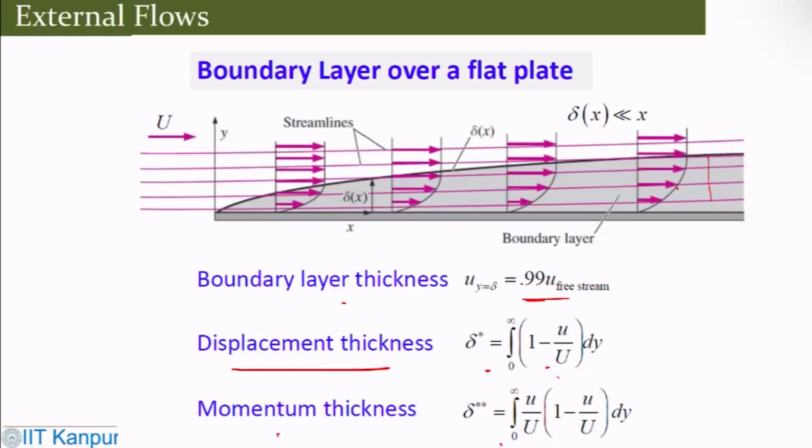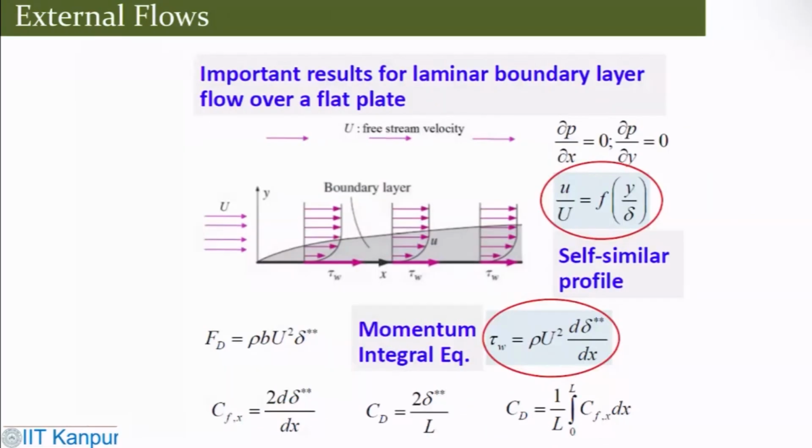And what I have there is no pressure gradient, so del P del X is 0, and also the normal pressure gradient is 0. So these are the boundary layer growth or profile under zero pressure gradient. So I have U by U infinity equals f of y by delta, which is a self-similar profile. I can estimate the drag force, and also I can find out the shear at the wall, drag coefficient, skin friction coefficients, and all these things.